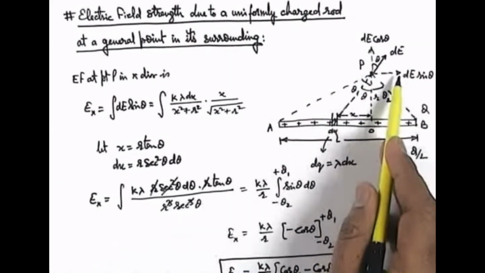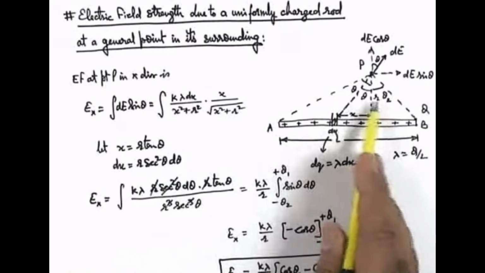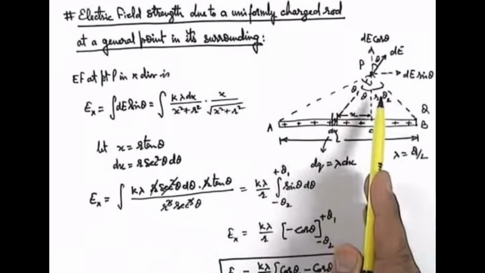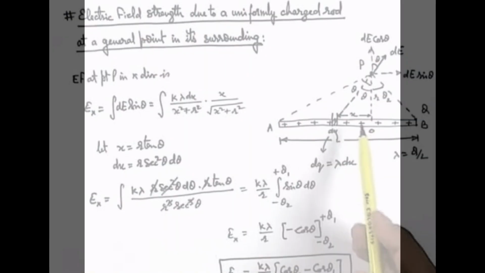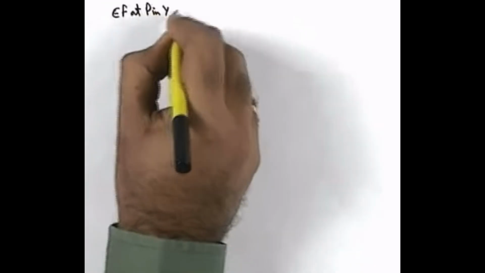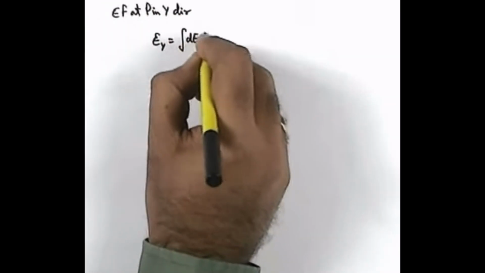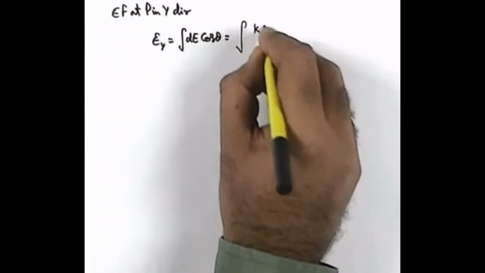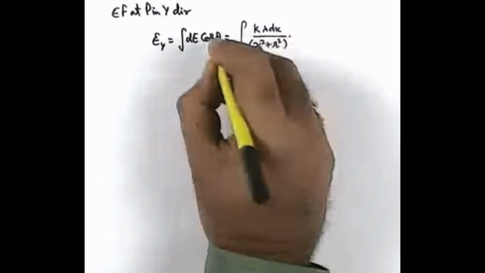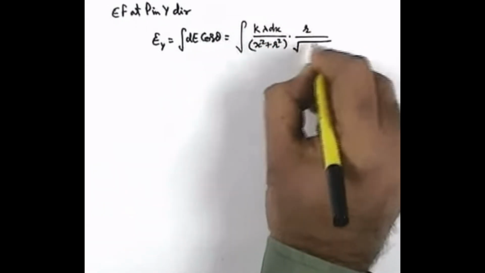This is the electric field in x direction due to a uniformly charged rod. If this point is exactly at the middle, theta 1 and theta 2 will be equal, these two terms get cancelled out, and the electric field in x direction becomes 0. That is a similar situation we have studied earlier. Now if we write down the electric field at P in y direction, then this Ey can be written as the integration of dE cos theta, where we substitute the value: this will be integration of k lambda dx by x square plus r square multiplied by cos theta, and in the triangle cos theta can be given as r by root of x square plus r square.